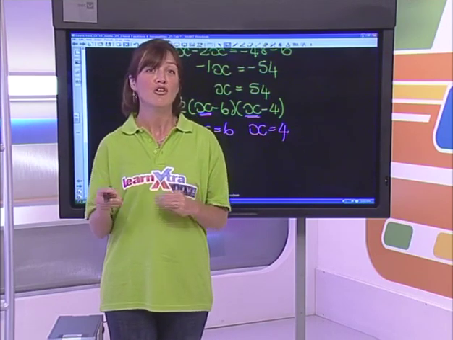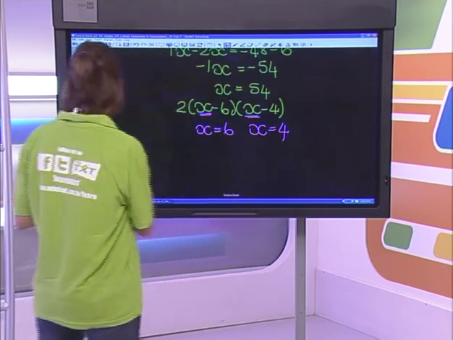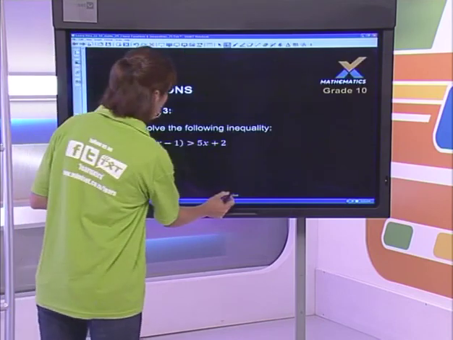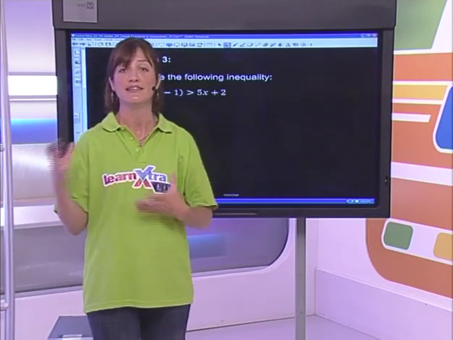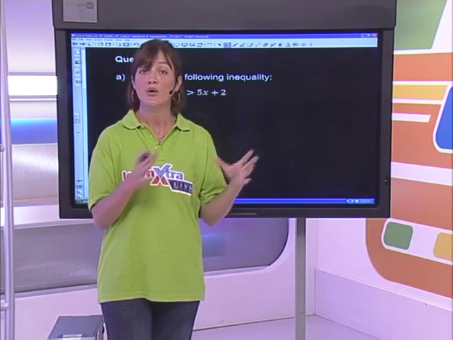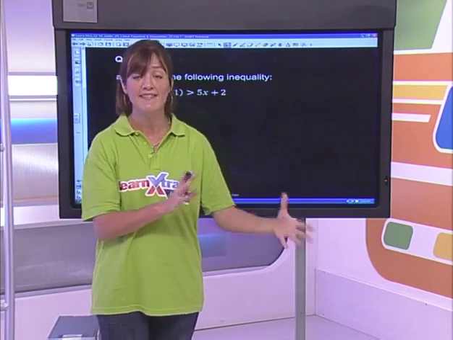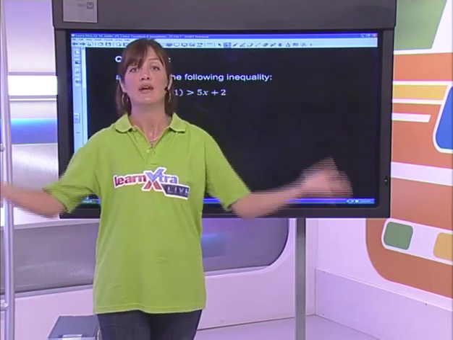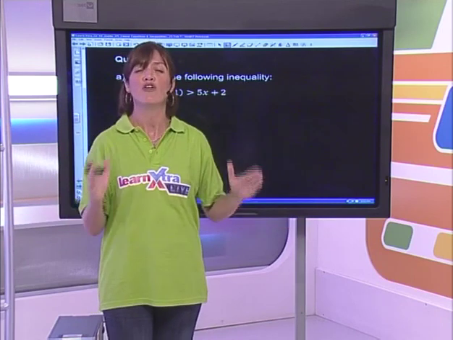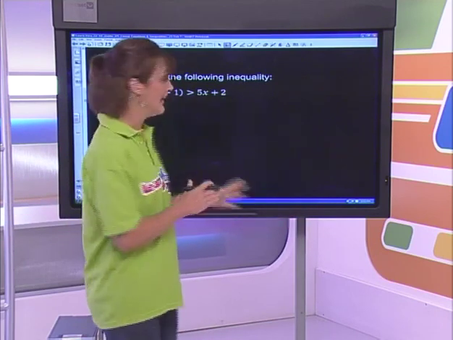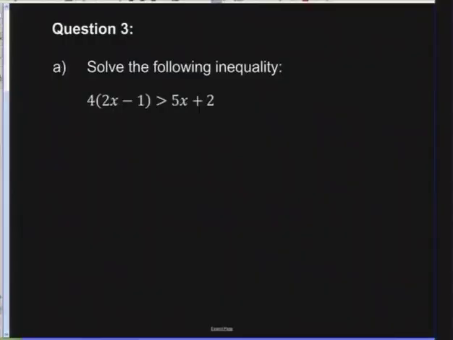Okay. Before we go, guys, I would like to very quickly have a look at just an inequality, just to quickly compare the difference, okay? Remember we said equations, we're getting a value for x, and inequalities, we're getting a range of values for x. They get solved very, very similarly, okay? The only thing to watch out for is when you divide by a negative. So let's see if this example actually has something like that.